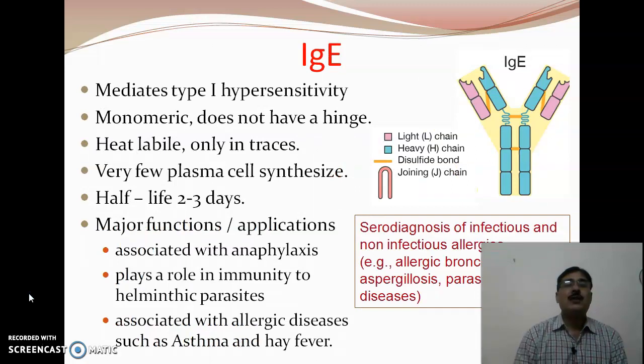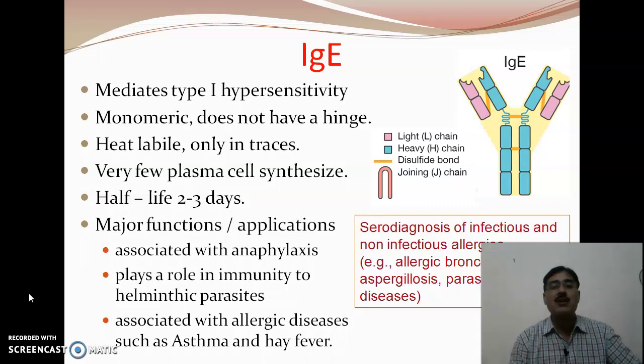Now the last one, the fifth type of antibody, is immunoglobulin E, IgE. It mediates the first type of hypersensitivity. It does not have a hinge if we look at the structure. It is heat labile. It means it is found only in traces. Very few plasma cells can synthesize this, and it also has a short half-life of 2 to 3 days.